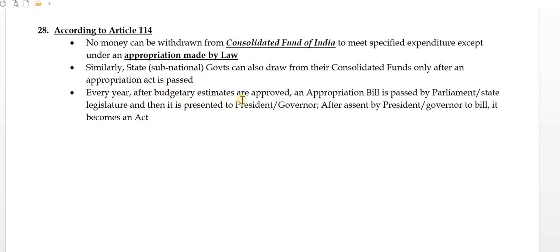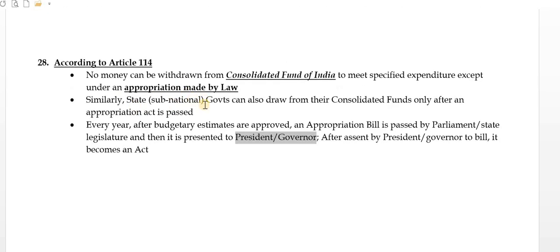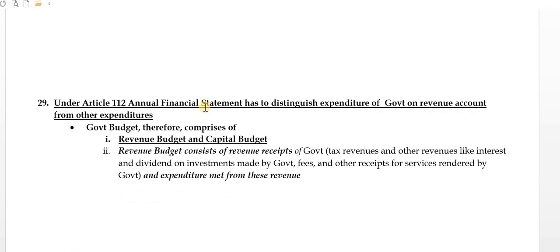Every year after budgetary estimates are approved, an appropriation bill, so this is related particularly to the appropriation bill, is passed by Parliament or state legislature. Then it is presented to the President or Governor. After assent by them, it becomes an act. Okay, this is related to the appropriation bill at 114.